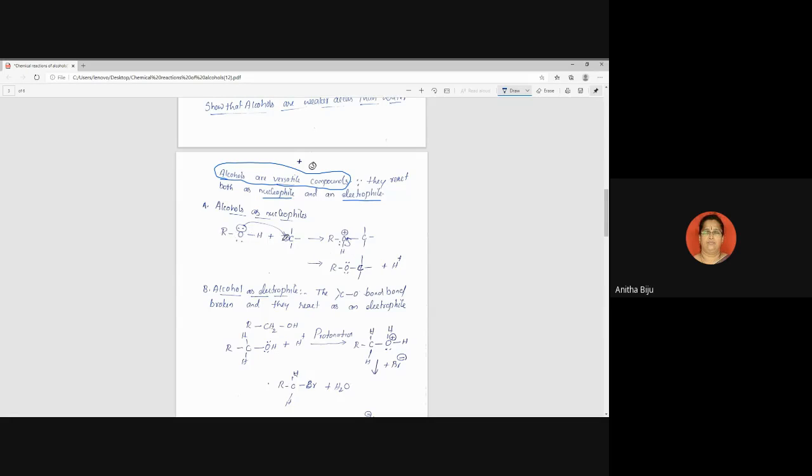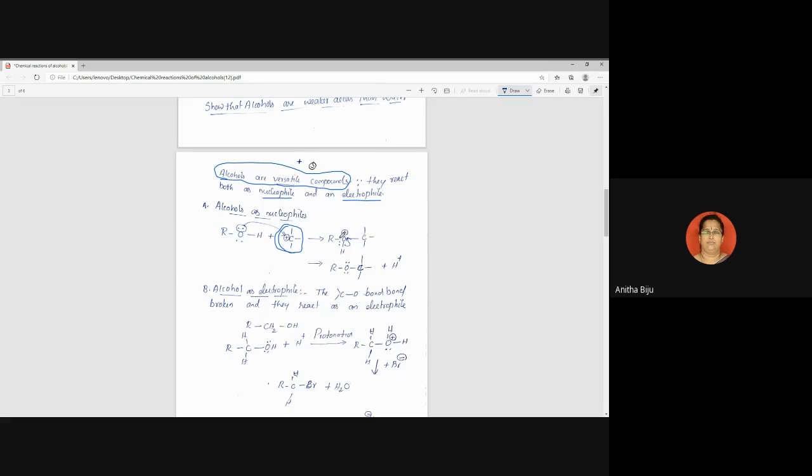Alcohol, you know, ROH. This oxygen has two lone pairs of electrons because oxygen has 6 valence electrons. Out of the 2 pairs, it reacts with this positive charge reagent. By using this lone pair of electrons, it reacts with this carbon and forms a bond. Since it loses one lone pair of electrons, it gains a positive charge. And here a bond is formed between this oxygen and this carbon.